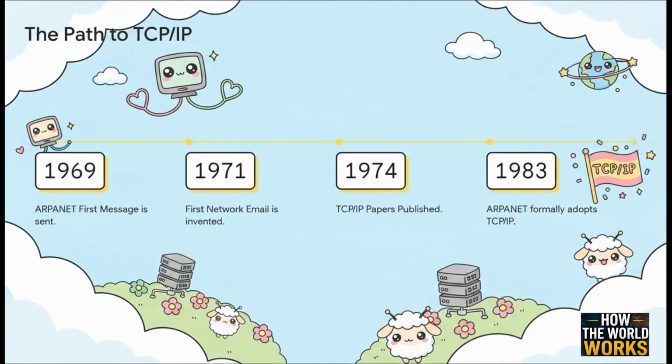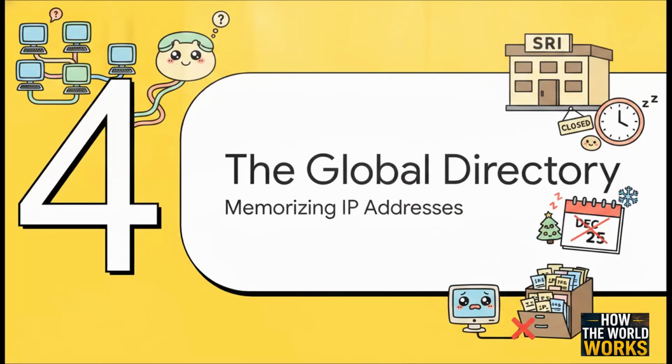Tracing our timeline here, we can see the progression from that first crashed message in 1969 to the publication of the TCP/IP papers in 1974. But the truly monumental shift happened on January 1, 1983. Known as Flag Day, this was the exact moment ARPANET formally mandated the switch to TCP/IP. By networking all these individual networks together with one universal protocol, Flag Day effectively marks the official birth of the modern internet.